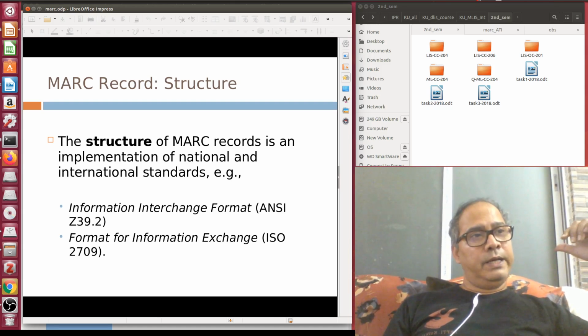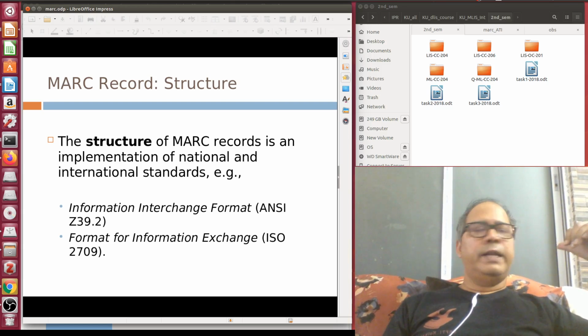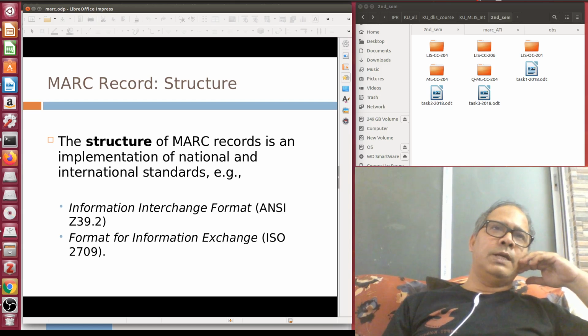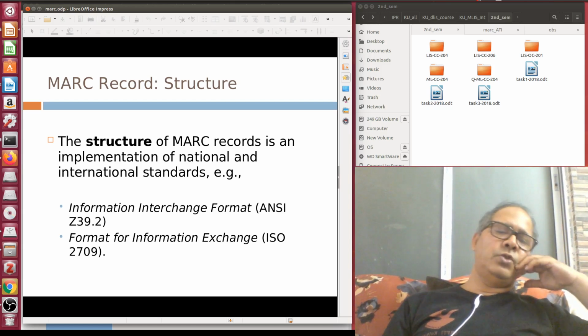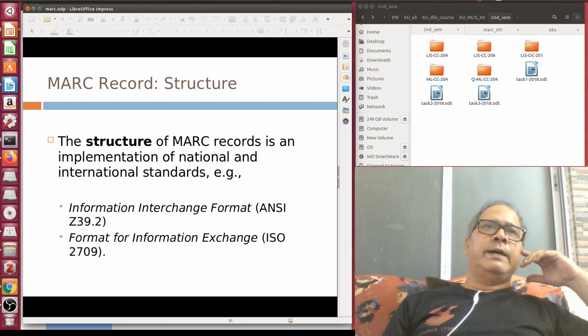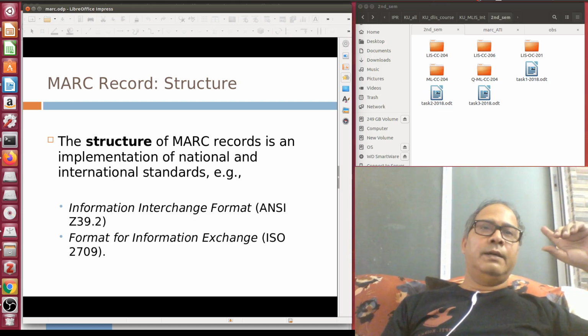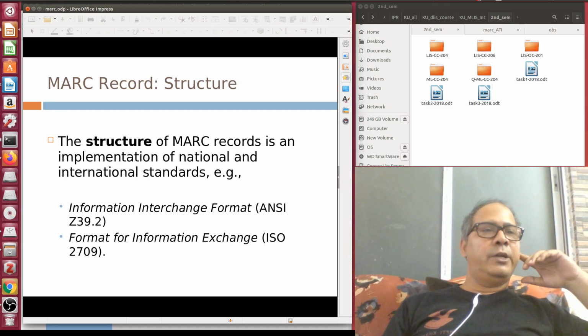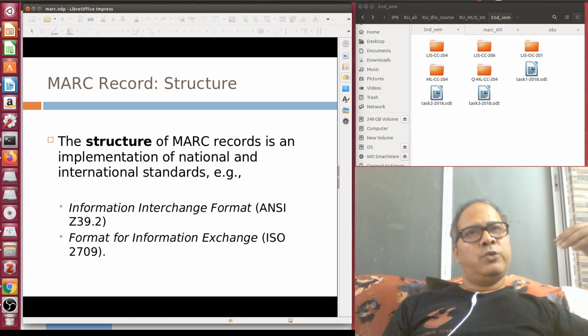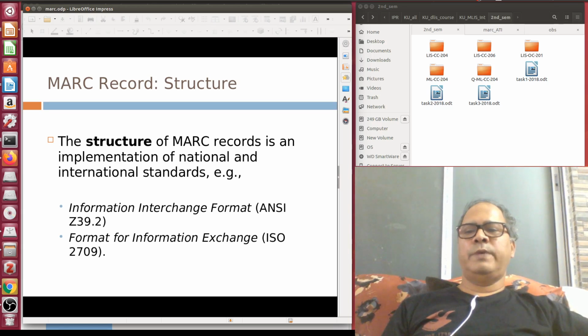But interestingly, ISO 2709 actually originated from ANSI Z39.2. You already know or have heard about Z39.50. We are going to check how it works, but that is the most popular standard in the Z39 series. But I think the most important standard is Z39.2. Later on, ISO adopted Z39.2 as its basis and renamed it ISO 2709.